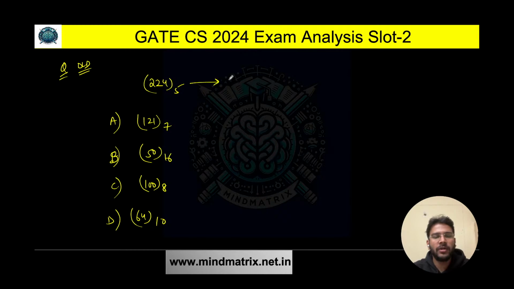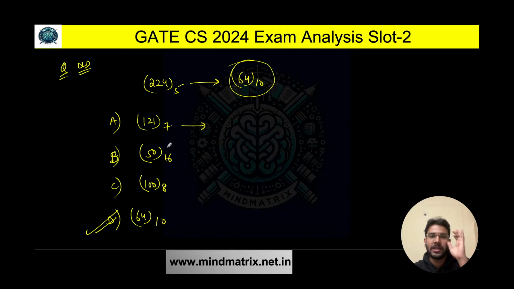So we can convert this into decimal. We know how to do it. We can directly apply the shortcut. Basically 2 into 5, that is 10 plus 2, 12. 12 into 5, that is 60. 60 plus 4, it is going to be 64 in base 10. That means option D is definitely correct. What about other options? If you check here, you don't have to convert base 5 into base 7 or base 16 or base 8. Just convert everything into base 10 and then compare which one is equivalent.